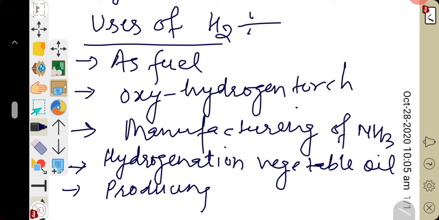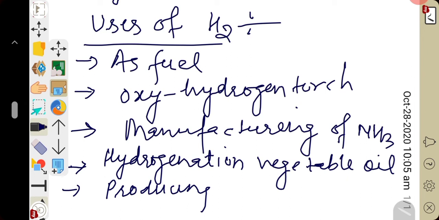So if we talk about the use of hydrogen as a fuel, first point is the use of hydrogen as a fuel. Because of its high heat of combustion, hydrogen is used as a fuel in the form of coal gas, water gas, and liquid hydrogen.